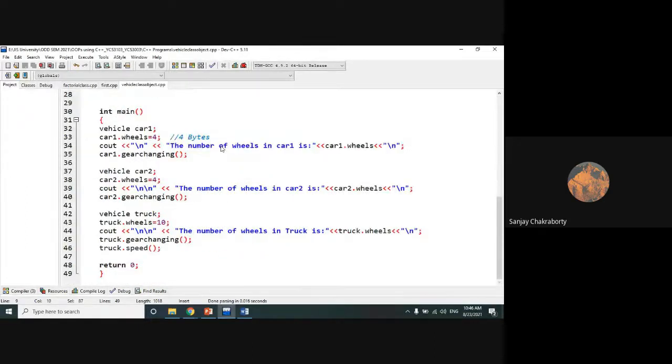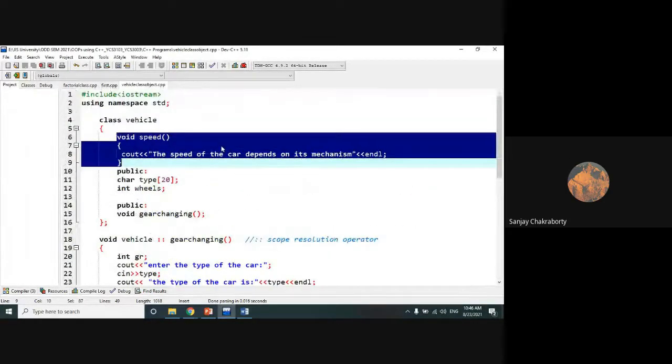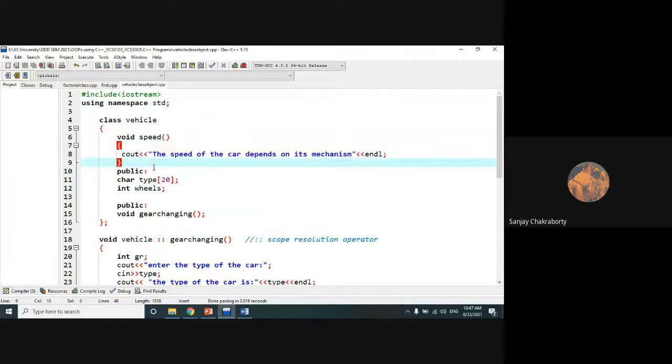That is called the data hiding concept, or some kind of data abstraction concept as well. Data hiding means you are hiding the entire data, and data abstraction means you hide some unnecessary details and display only the necessary details. It means some portion of your knowledge is going to be hidden from the user.